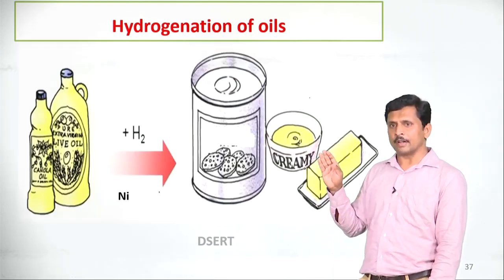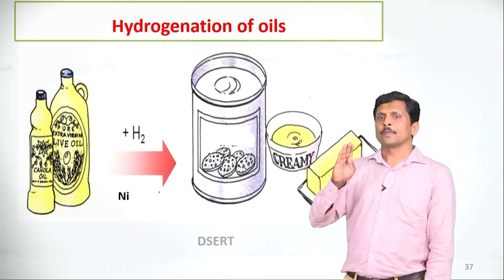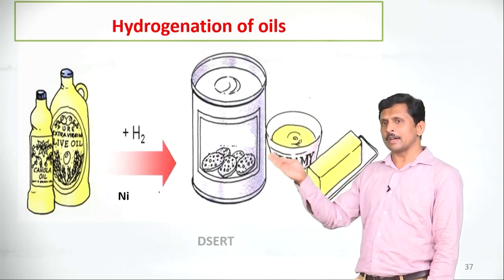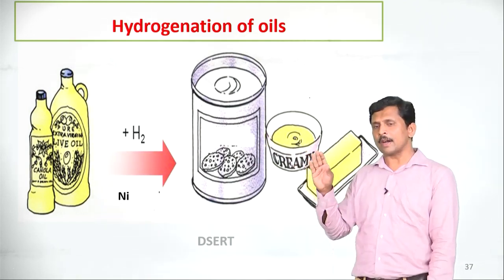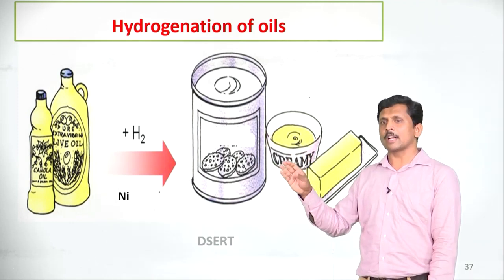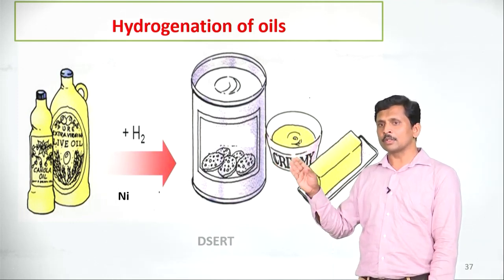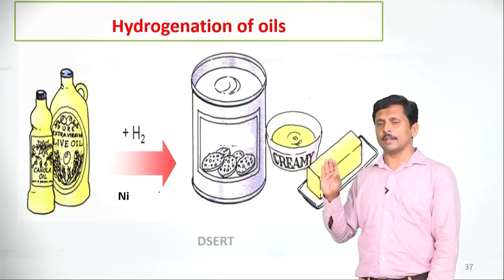In hydrogenation of oils, unsaturated oils are converted into saturated fats. Saturated fats are solid in nature. If the fats are in solid state, we can transport very easily, and also we can store them for a long period.